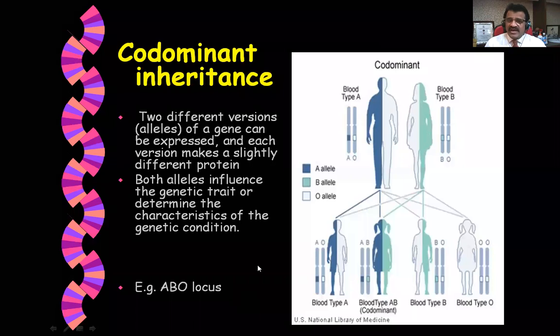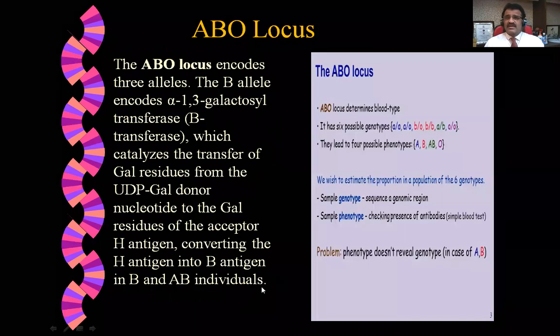Now we will go and see what the ABO locus is. The ABO locus means an enzyme which catalyzes the transfer of galactose residues from UDP-galactose donor nucleotide to galactose residues of the acceptor H antigen, converting the H antigen into B antigen in B and AB individuals. So in this case, you can see it has 6 possible genotypes, and they lead to 4 possible phenotypes. So the phenotype doesn't reveal the genotype. This is about the ABO locus.